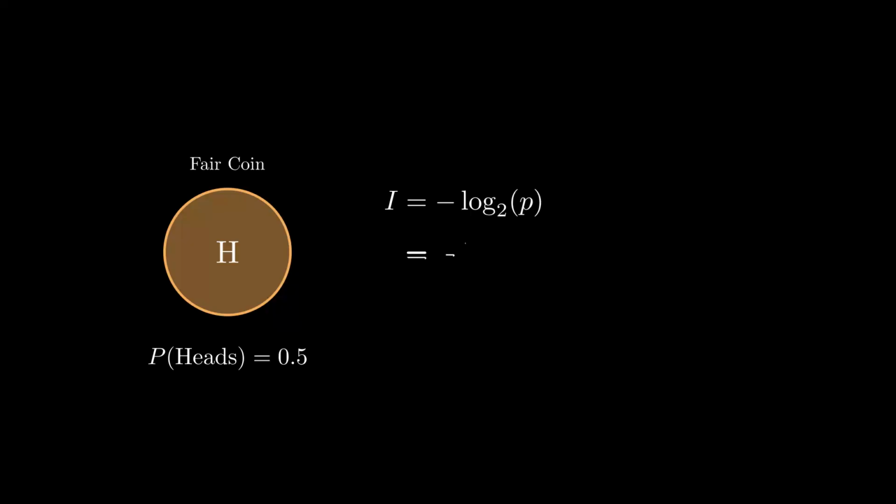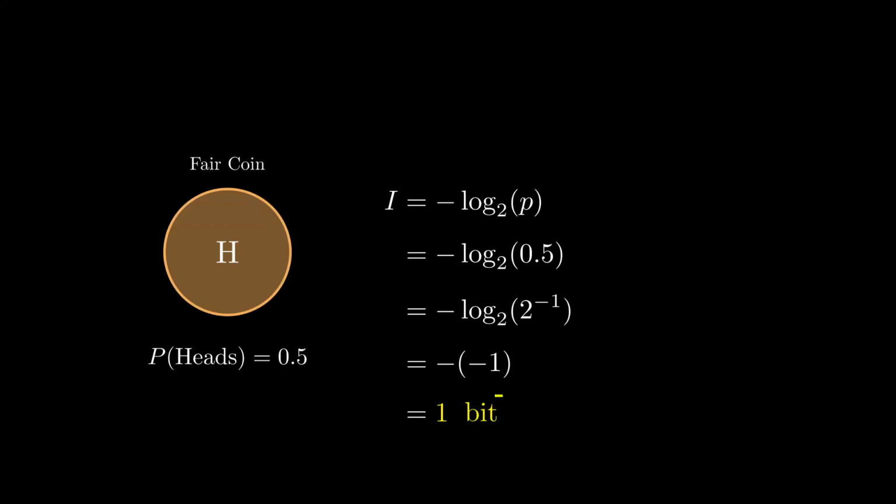Let's calculate it for our coin. We substitute 0.5 into the equation. To solve this logarithm without a calculator, it helps to rewrite the probability. Recall that 0.5 is the same as 1/2, which is 2 raised to the power of -1. Logarithm rules allow us to pull that exponent out to the front. The negative signs cancel each other out, leaving us with a value of exactly 1. This result gives us our fundamental definition. An event with a 50-50 probability yields exactly 1 bit of information. This is the atom of information theory, the resolution of a single binary choice.